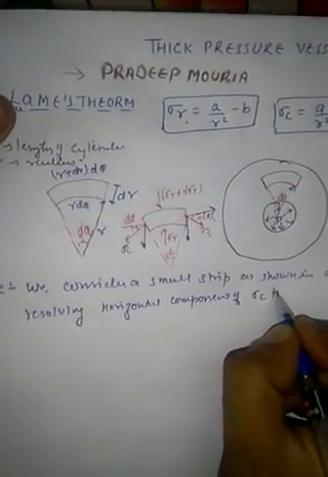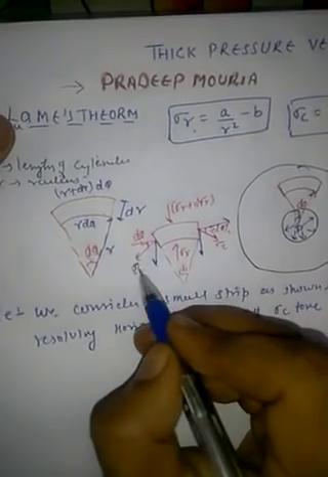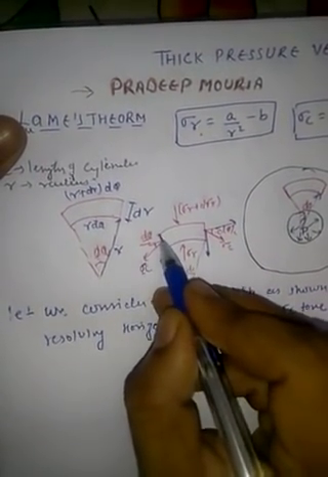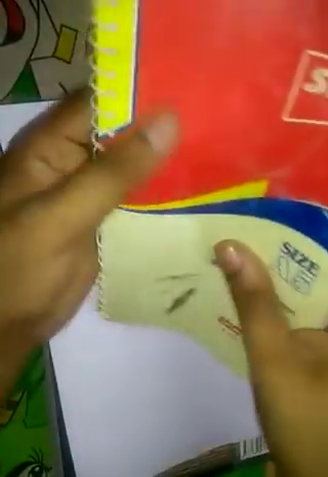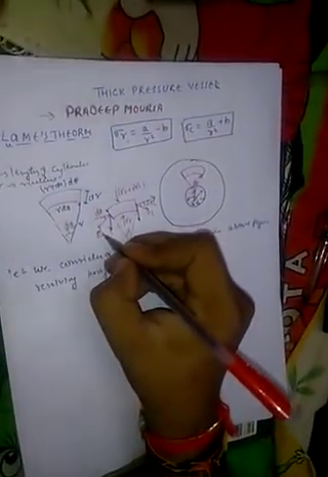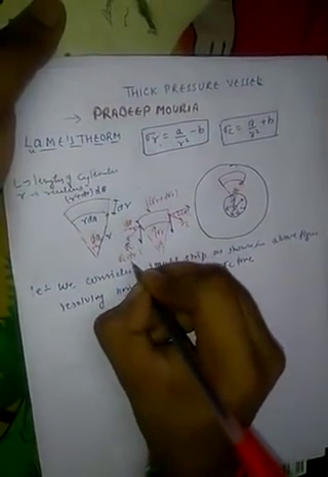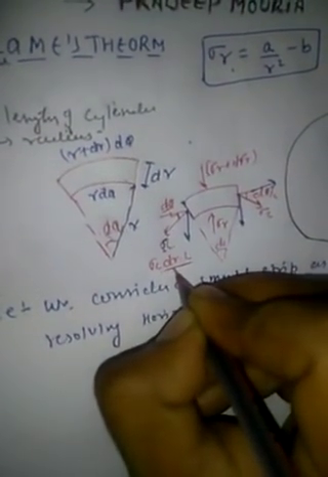So we have to convert sigma c into force by multiplying sigma c with the area. This is our thick cylinder, and we are considering this strip. Sigma c is acting on this surface. It means the area of sigma c is dr into L. So the force is sigma c into dr into L, which is the area where sigma c is acting.